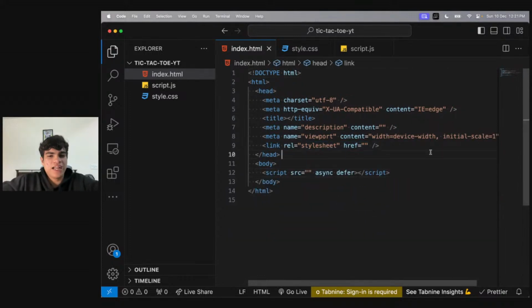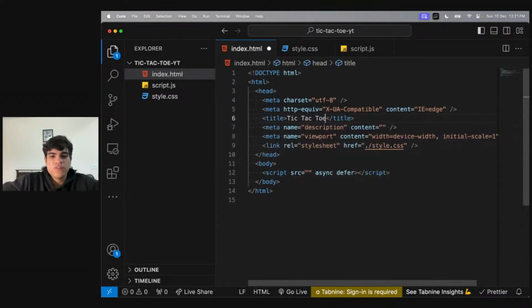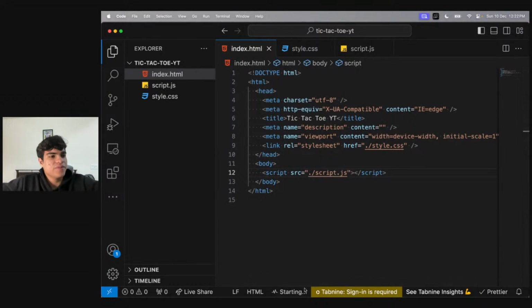If I want to link my style sheet, I'll link it this way. I'll say dot slash style.css. The title will be Tic Tac Toe YouTube. Then my body will contain a script tag, and this script tag is basically how I'll be linking my script.js. So to do that, just say dot slash script.js. And now once I do this, I can run my live server.